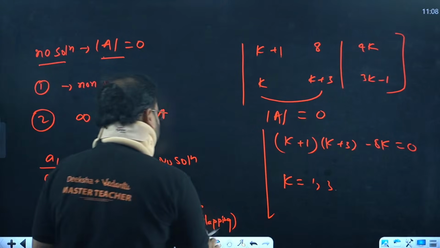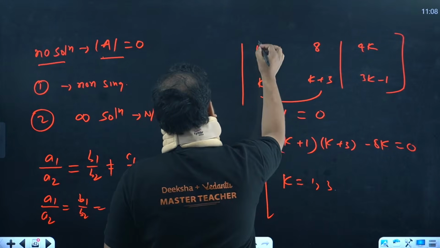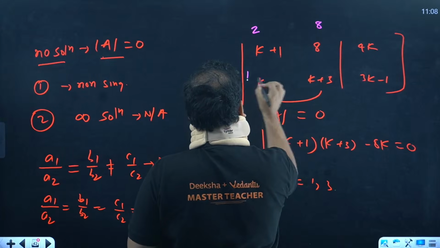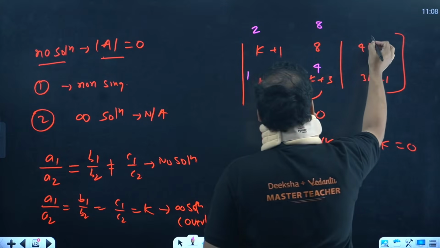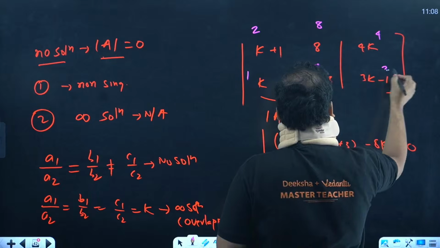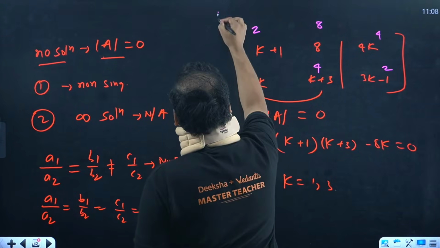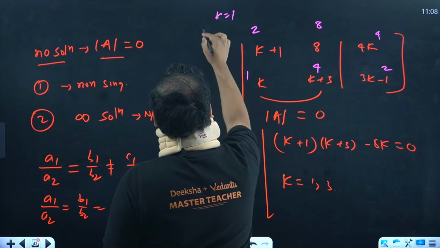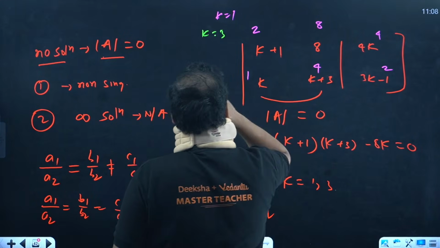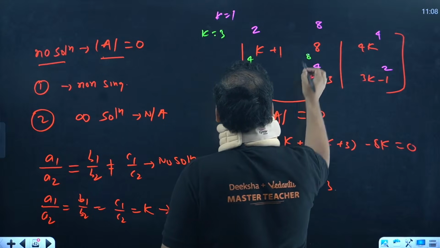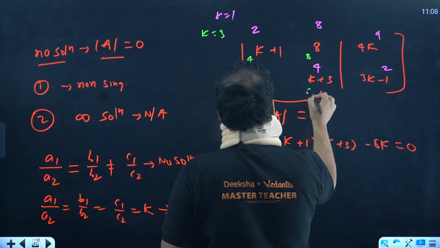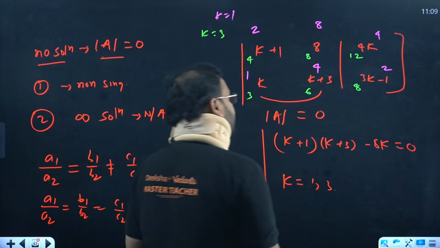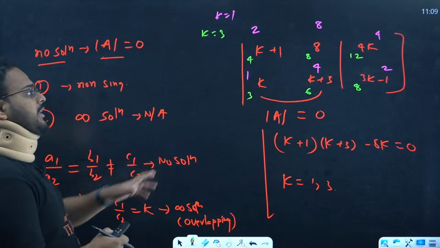Please check. This particular value becomes 2, put as 1. This is 8. This will be 1 and 4. This will be again 4 and 2. This is when k is equal to 1. What about k equal to 3? When k is equal to 3, you will have k plus 1 as 4, 8, 3, 6, 12, 8.